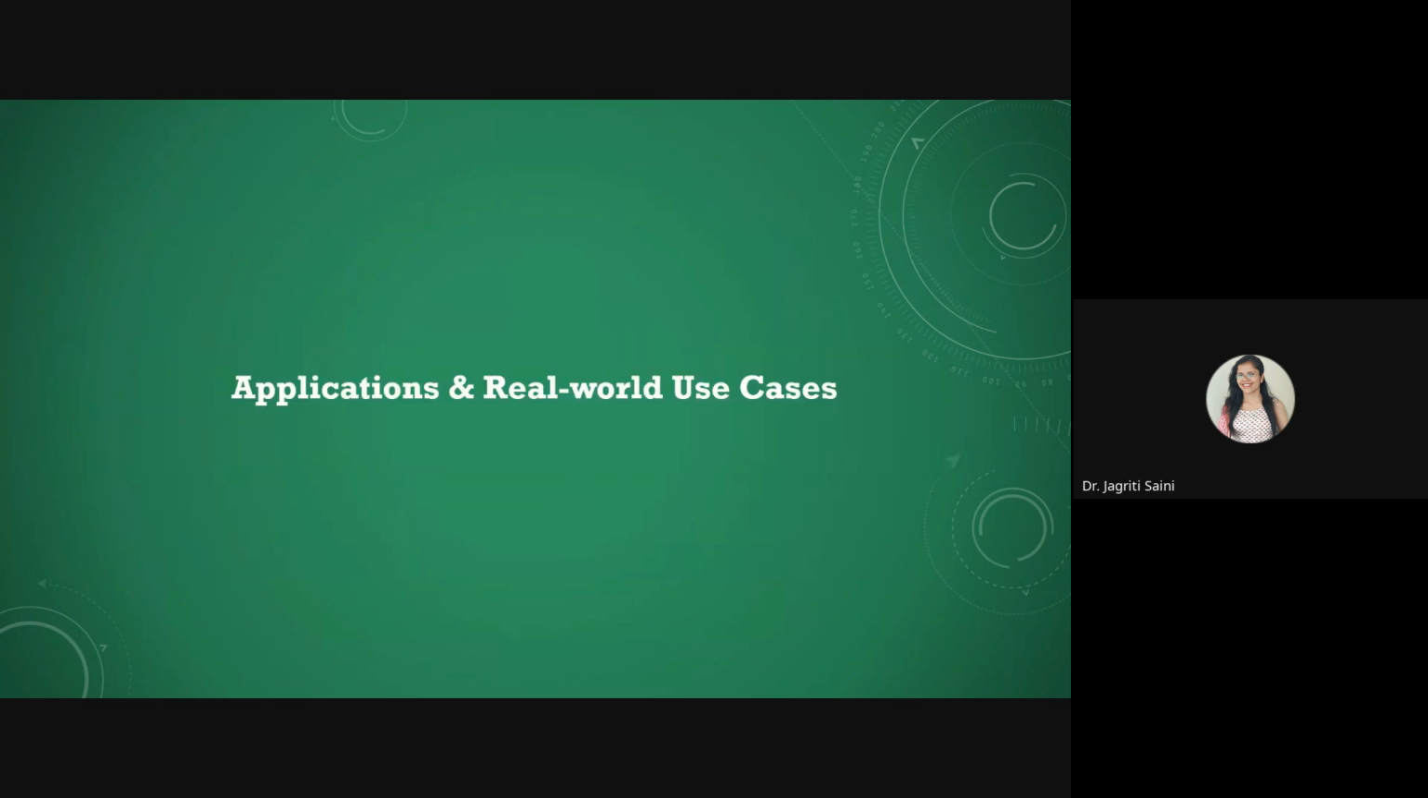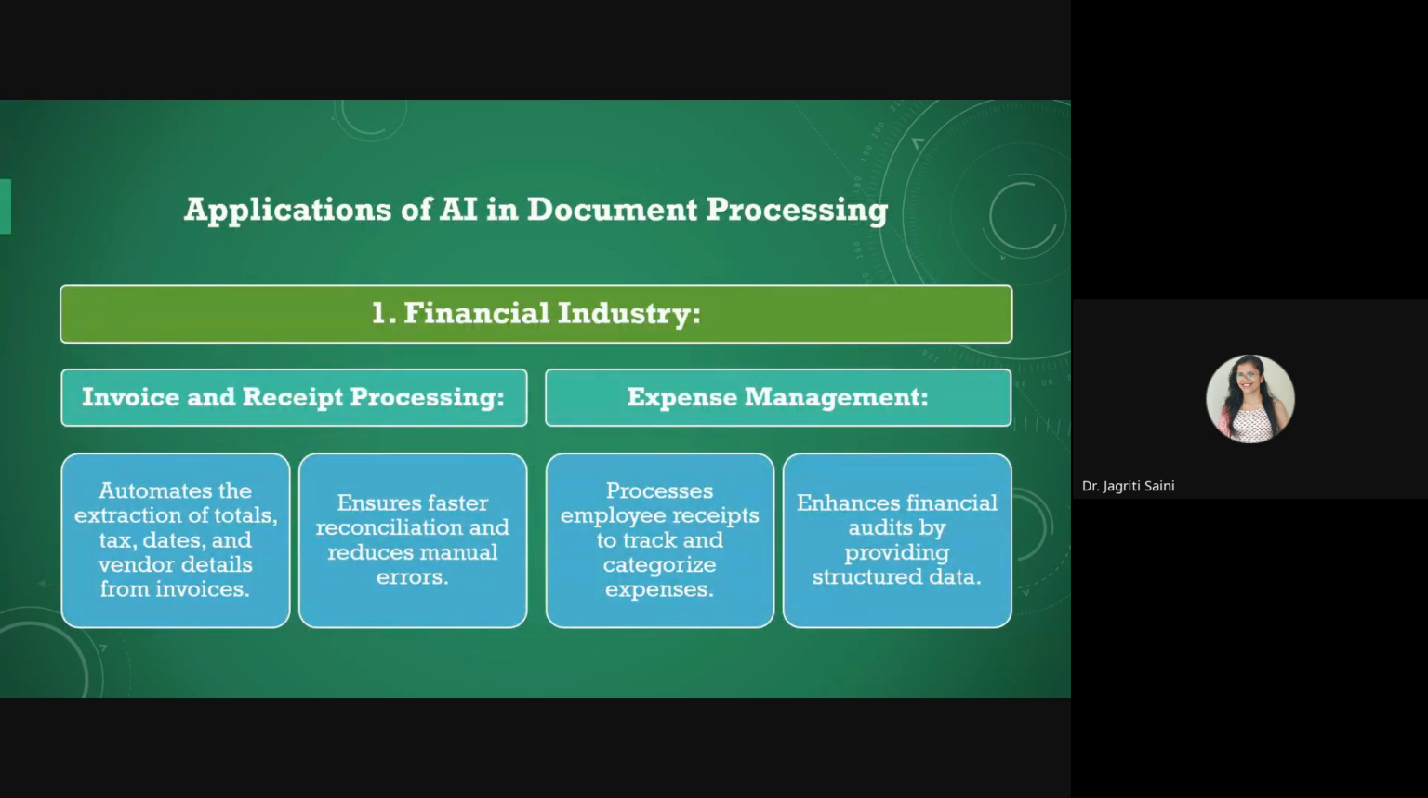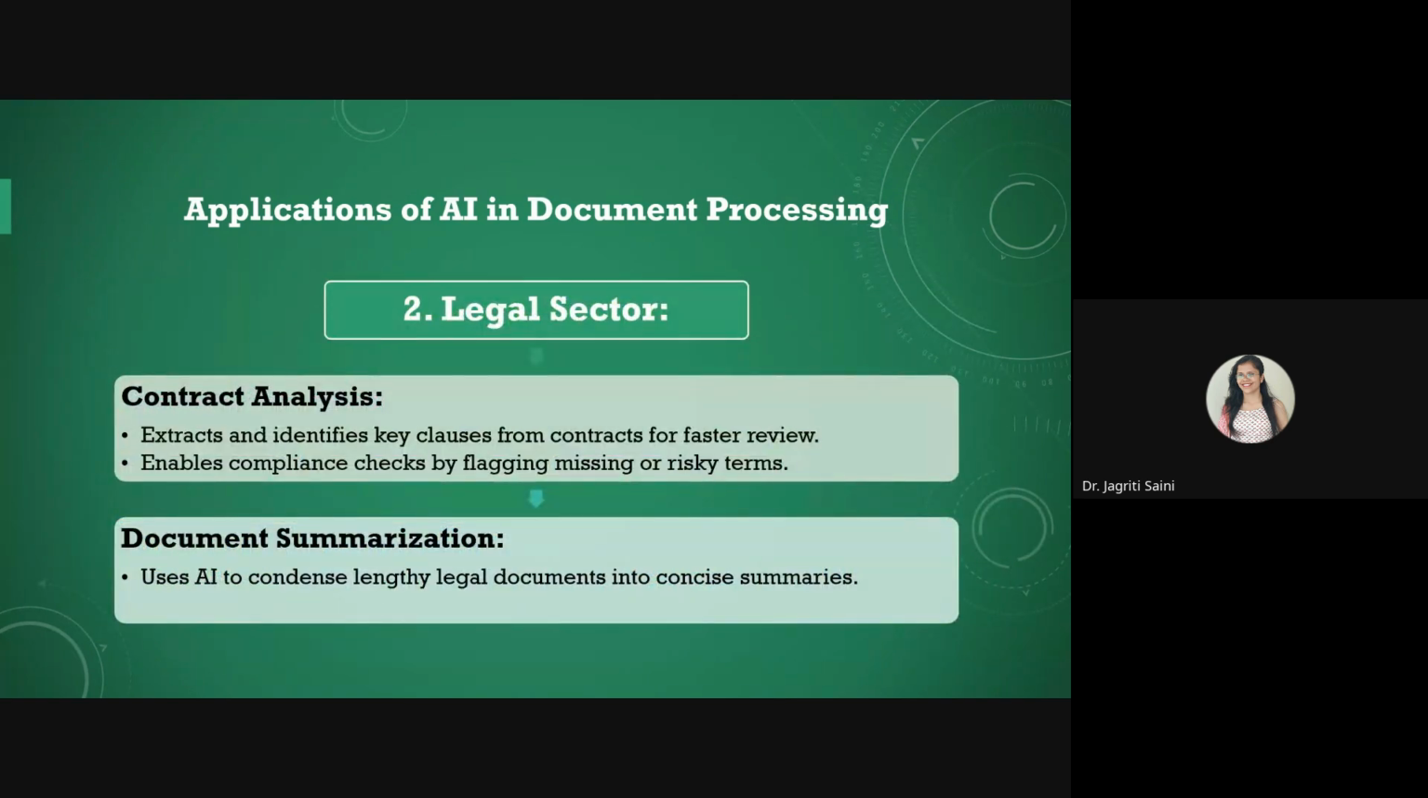Highlighting some applications and real world use cases from document processing using AI. First is the financial industry we can talk about, and invoice and receipt processing I have already discussed. Other than this, it can be used for expense management in big business houses, where we can track different types of investments made by the business or any kind of expenses made by the business. Everything we can align together by processing all documents on a similar platform.